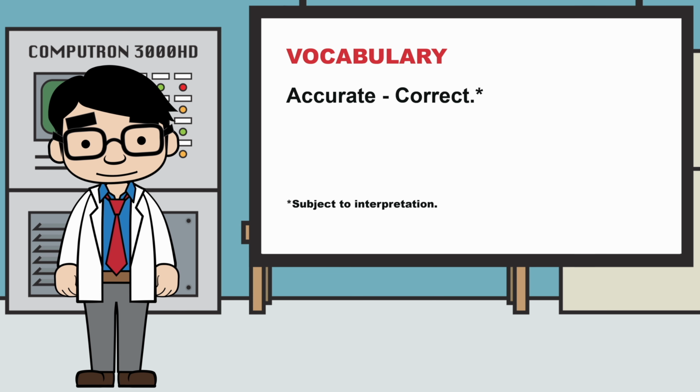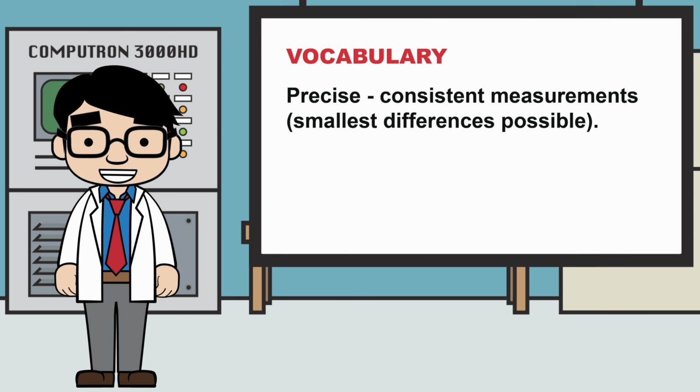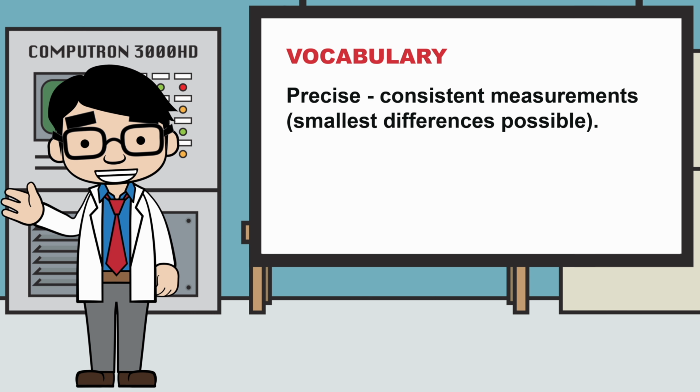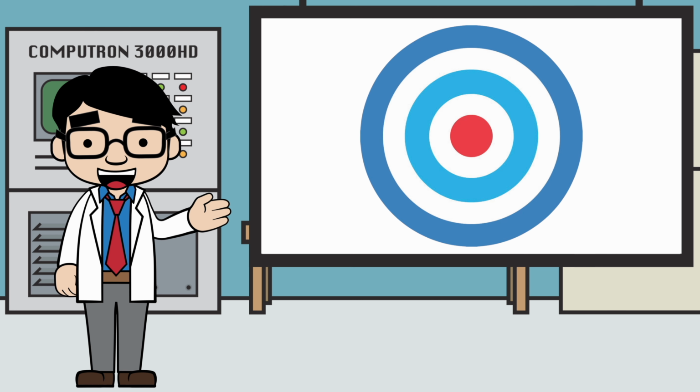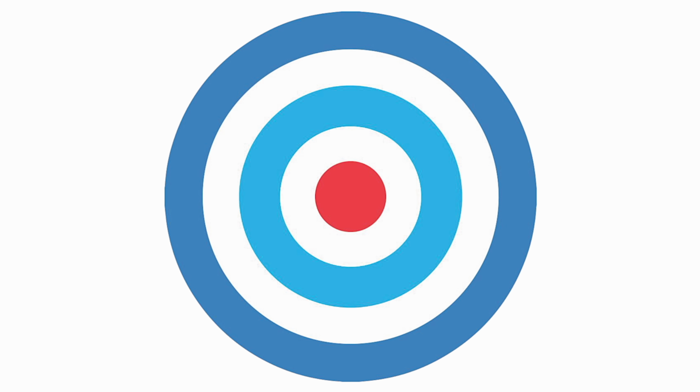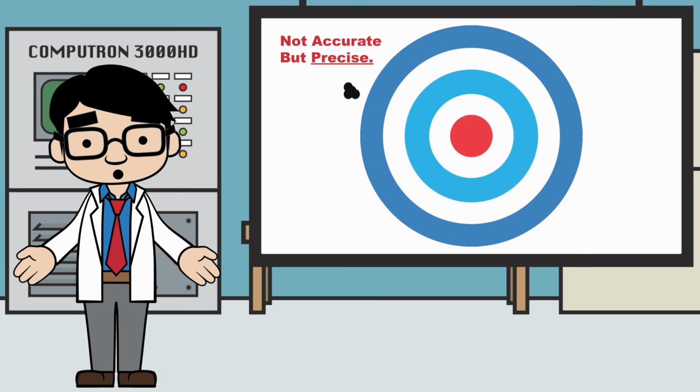Accurate means correct. Precise means consistent measurements with only the smallest differences. The difference between accurate and precise is best shown visually. So when I say go, quickly take 4 imaginary shots at the target on your screen. Ready, set, go. Pew pew pew pew. Well, you were not accurate, but you were very precise.